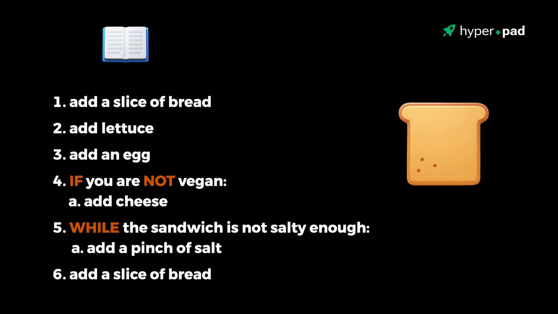The sandwich this recipe creates may change depending on the preferences of the cook. If the cook is vegan, then they would skip out on adding cheese. And if the cook likes a lot of salt, they might repeat step 5 twice. Control flow works similarly. It guides your program through different steps based on conditions and iteration.